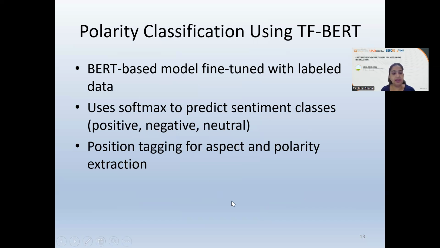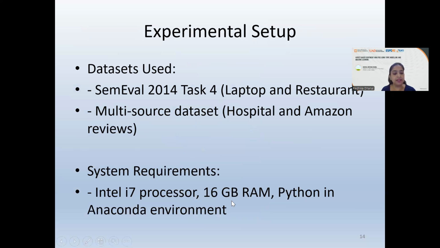I've already explained these concepts. Let's move ahead with the experimental setup. We have used the dataset SemEval 2014 Task 4, which is a combination of two, the laptop and restaurant datasets. Why these? Because most of the earlier work has been performed on the laptop and restaurant datasets, and hence it's considered a benchmark. But if you look at the title, we are also interested in multi-domain. So we decided to have a multi-source dataset, which was separately constructed. The data of hospital and Amazon reviews, as well as laptop and restaurants, was all combined together. This multi-source dataset is again a separate dataset that has been used.